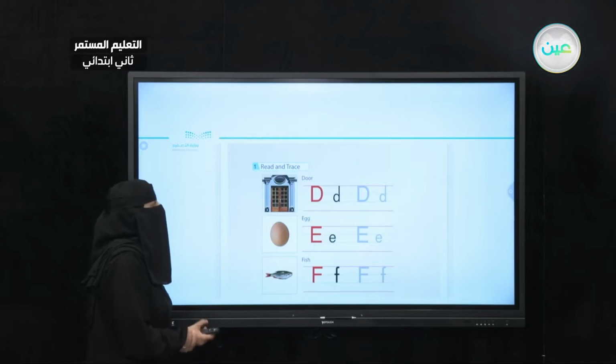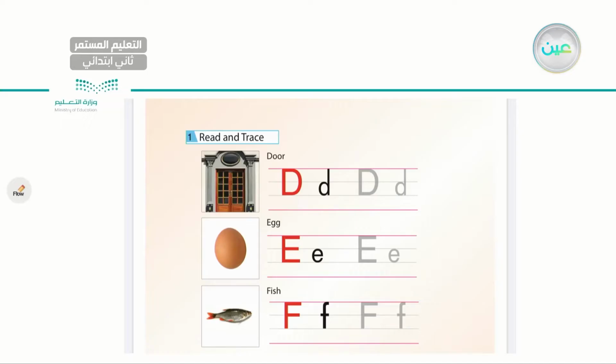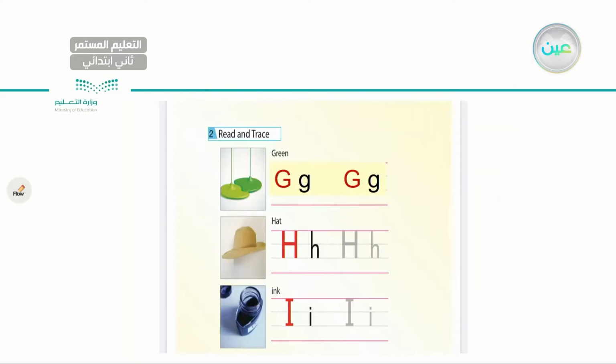Also we have D, capital and small, door. E, capital and small, egg. F, capital and small, fish. Very good. So we have A, B, C, D, E, and F.